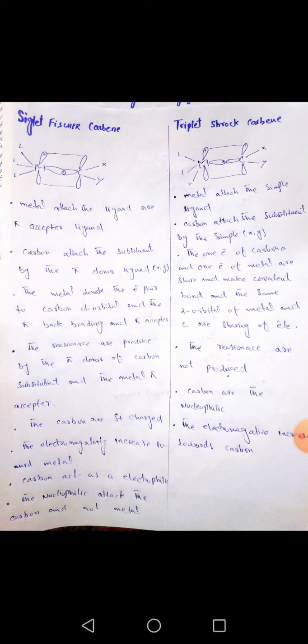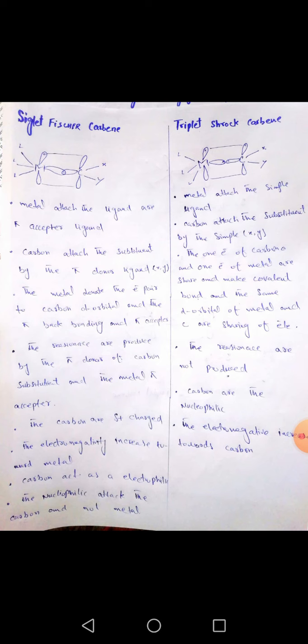Now we discuss singlet Fischer carbenes. In a singlet Fischer carbene the electrons have opposite spin, and the carbon donates the electron pair to the metal, so it is also a sigma donor. But the d orbital of the metal shares with the vacant orbital of carbon, and the metal attaches the ligand, or pi acceptor ligand.